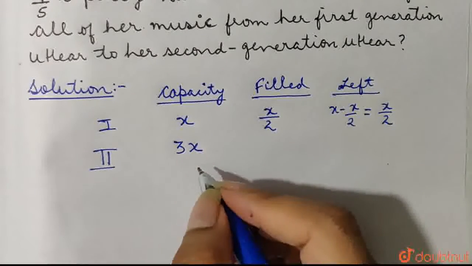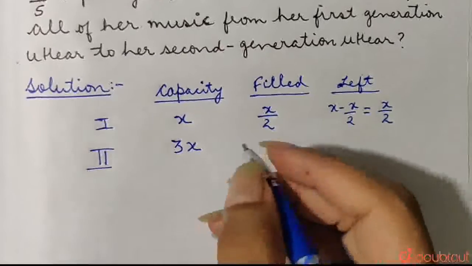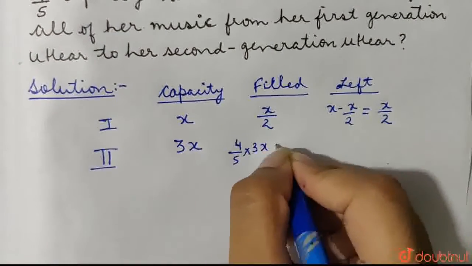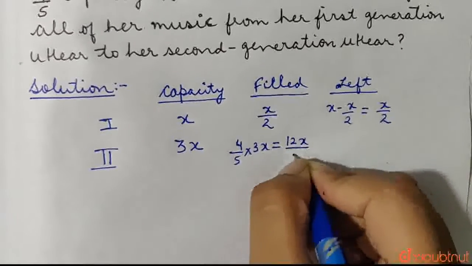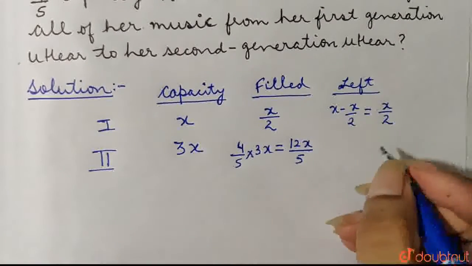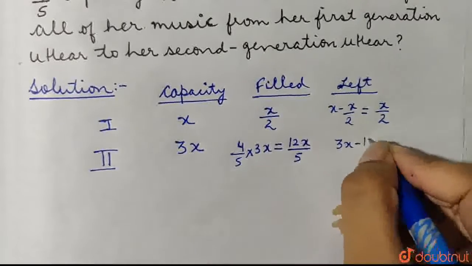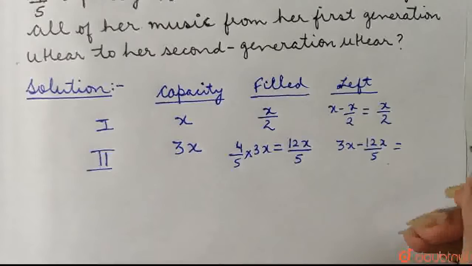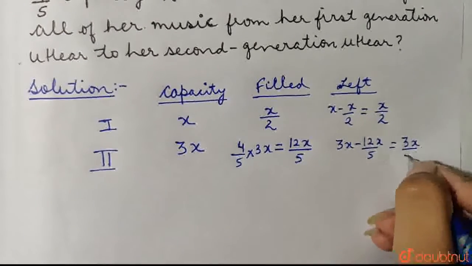For the second generation, we know that 4 by 5 of the capacity is filled. That means 4 by 5 of 3x, which is equal to 12x by 5. So this much capacity is filled, and the left capacity would be the total minus the filled capacity, which on simplification gives us 3x by 5.